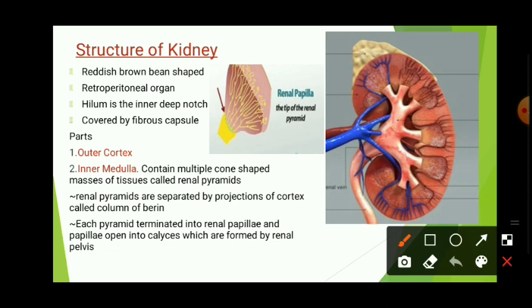Here you are able to see the structure of the kidney. It is a reddish brown bean shaped organ. You are able to see the diagram beside. It is a retroperitoneal organ. Retro means behind. Peritoneal organs are the organs which exist in the peritoneal cavity. Kidneys are somehow outside of the peritoneal cavity, hence they are called retroperitoneal organs. Hilum is an inner notch.